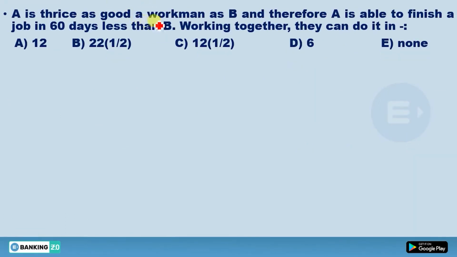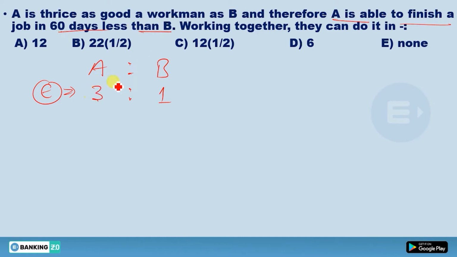A is thrice as good as a workman B, and therefore A is able to finish a job in 60 less days than B. Okay. A is thrice as good as a workman B. See here, if B can do one work in one day, then how much work A will do? He will do 3 work per day. Now see, A is able to finish a job in 60 less days.